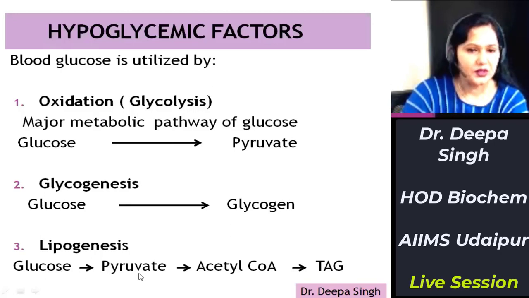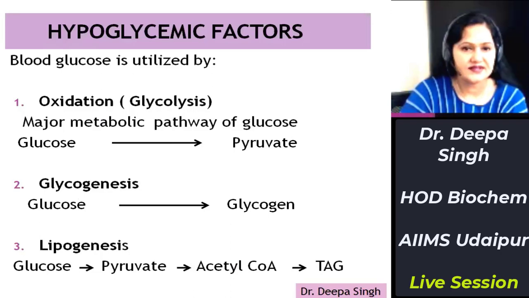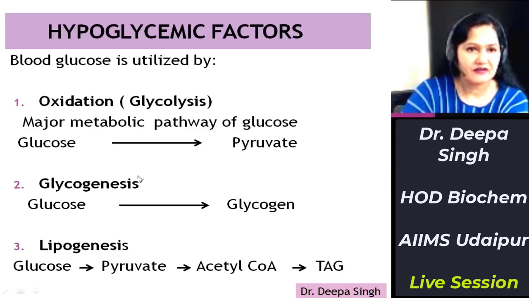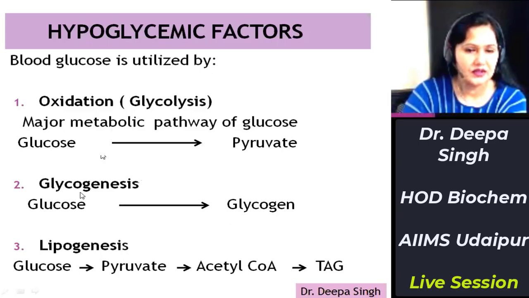Glucose gets converted to pyruvate by glycolysis. Pyruvate by oxidative decarboxylation forms acetyl coenzyme A. Acetyl coenzyme A is the building block for fatty acids. So acetyl coenzyme A gives rise to fatty acids, and these fatty acids then combine with glycerol to form triacylglycerol or triglyceride. This is lipid, so this is how glucose gets converted to lipid. So these were the three hypoglycemic factors: number one, oxidation by glycolysis, because glycolysis is the major metabolic route of glucose metabolism; number two is glycogenesis; and number three is lipogenesis.